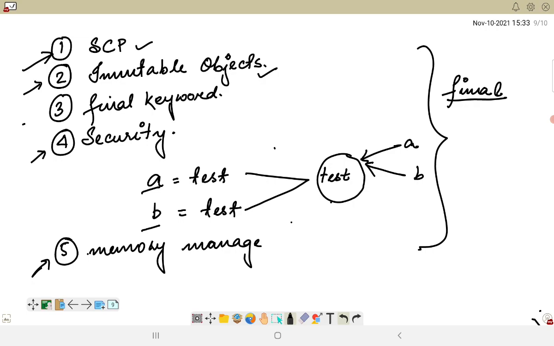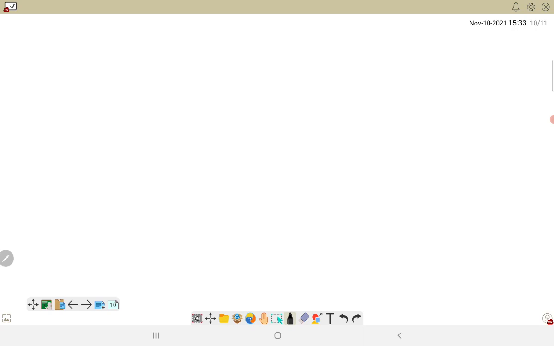Now there is a concept of immutability and final. Immutable does not change, and final also does not let it change, but there are certain differences between the final keyword and immutability. Let me give you an example. Suppose I am declaring a, let's take the previous variable, with value 5.